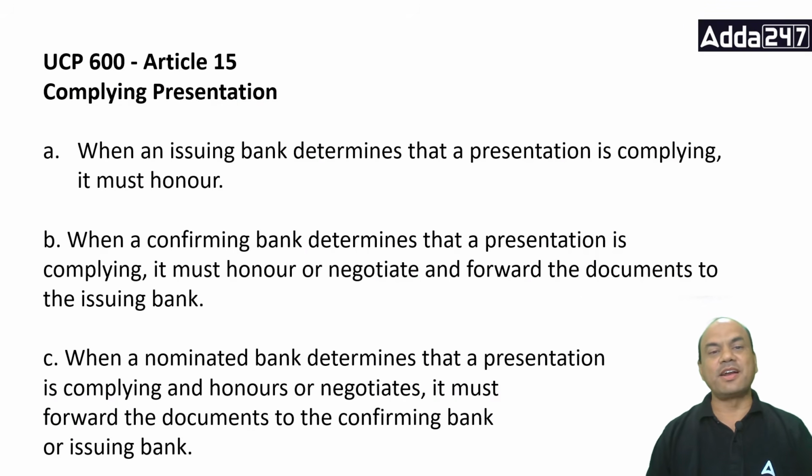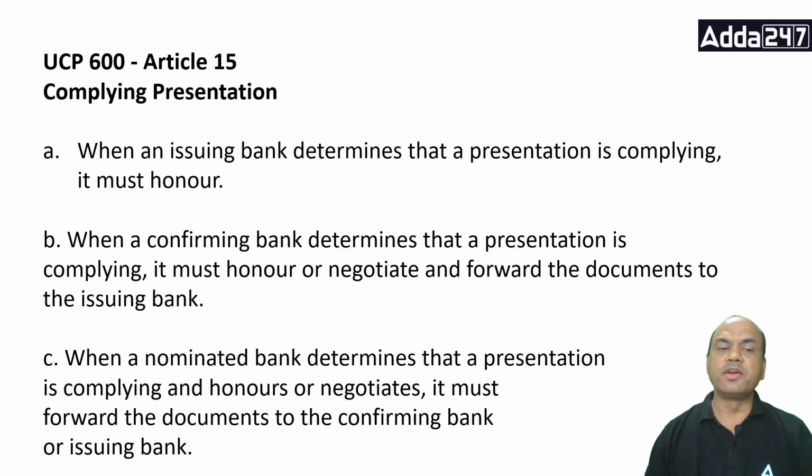UCP 600 Article 15, Complying Presentation. When an issuing bank determines that the presentation is complying, it must honor. Earlier also we have discussed this: complying means what? Issuing bank means what? It must honor. Confirming bank, B part.